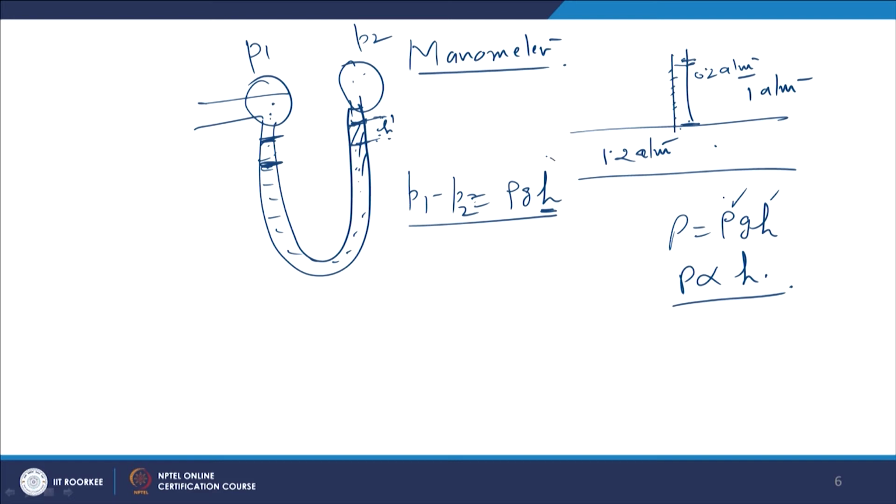So it is expressed in height. Here also we can easily find the pressure, or for absolute pressure, of course, this side is exposed to atmosphere. In that case also you can measure the pressure. This is very reliable, and it is even used for the calibration of pressure gauges. You can always calibrate the pressure gauges using U-tube manometers. Their output is quite reliable.